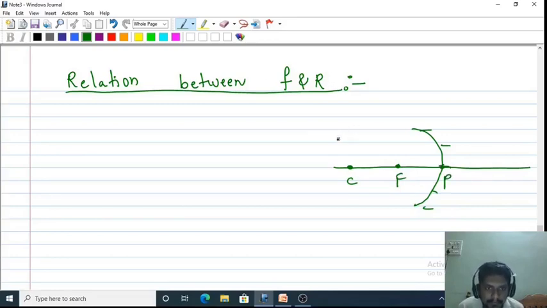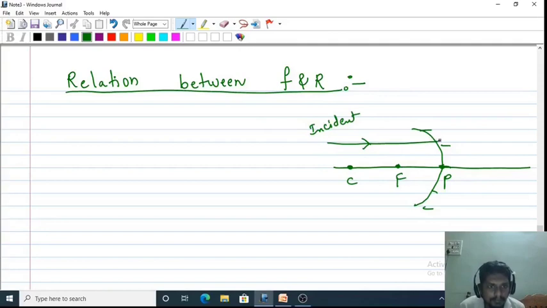Here, to find a relation, I am taking just a single ray of light, a parallel ray of light. It is parallel because this light ray is parallel to the principal axis. This is the incident light.